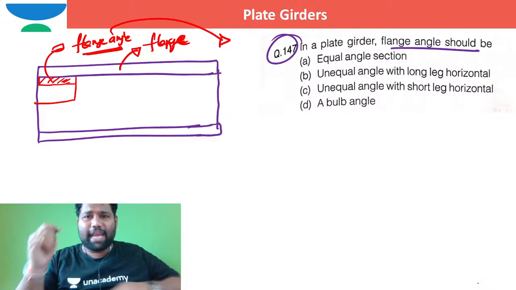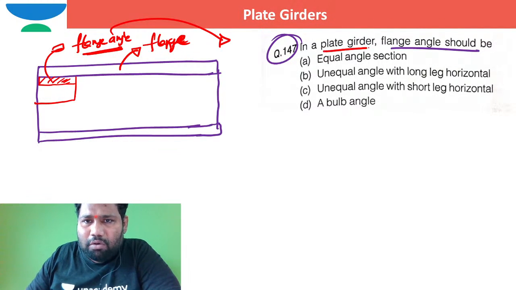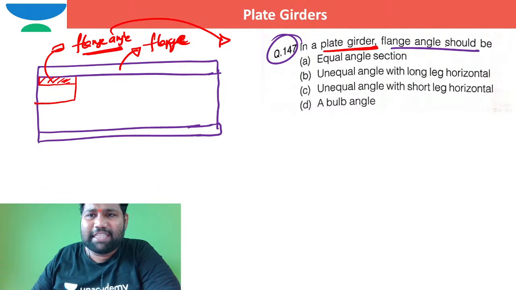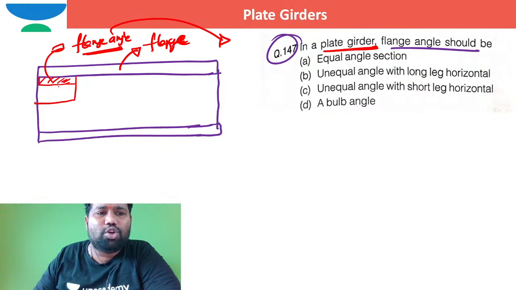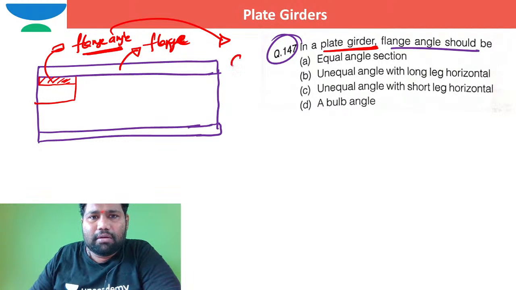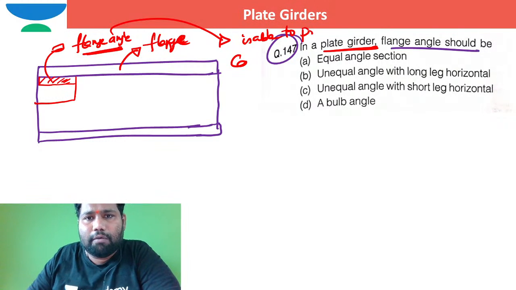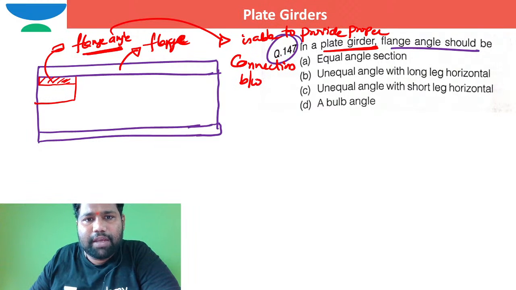So let me take this question. In a plate girder, what should the flange angle be? The flange angle is able to provide proper connection between the flange plate and web plate.